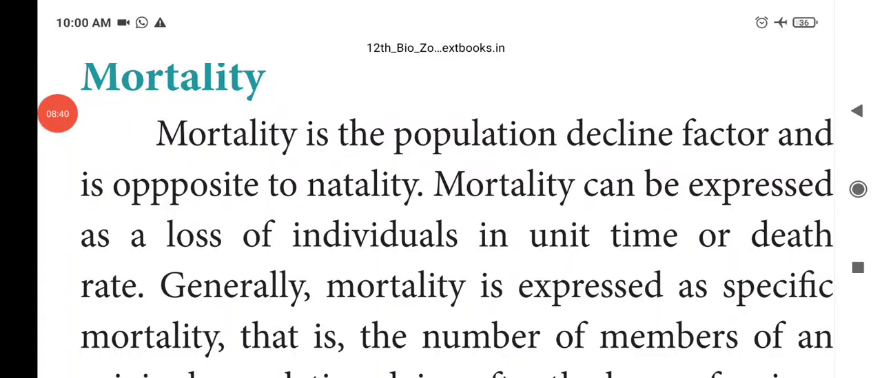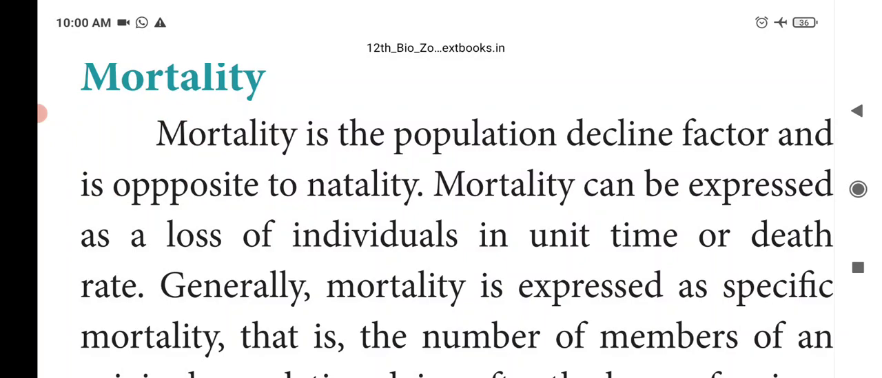Next we will see the mortality. Mortality means it is the population decline factor, that is opposite to natality. So opposite to natality is mortality, that is the death rate of a population. Mortality can be expressed as a loss of individuals in unit time, or death rate. So in a particular period of time, how many individuals are lost or how many individuals died, this is called the mortality rate.